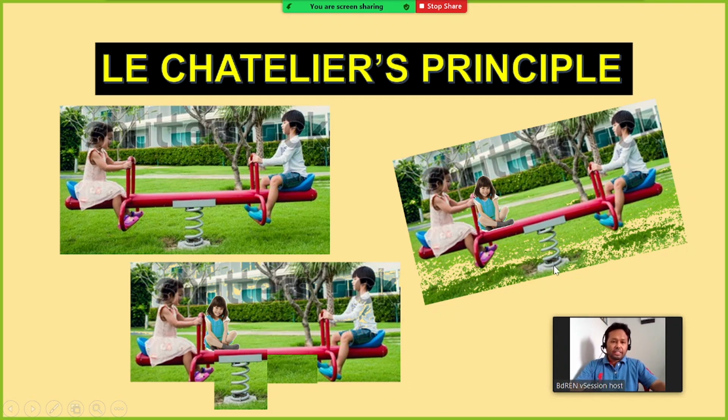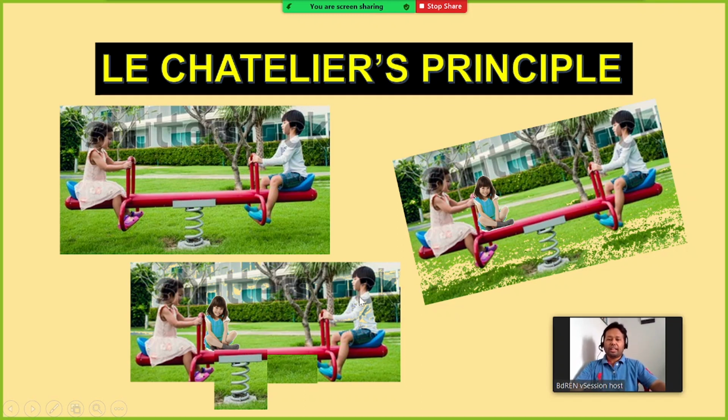Here this is the equilibrium point. Now if we move the equilibrium point, these two kids are heavier compared to this one. Therefore, if we move the equilibrium position a little bit left, then we can have the balance for this seesaw.